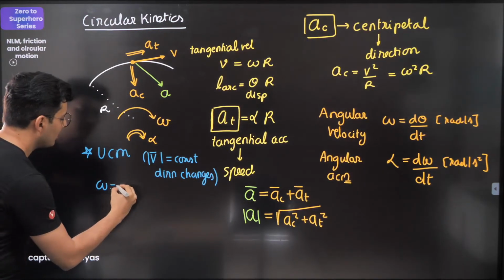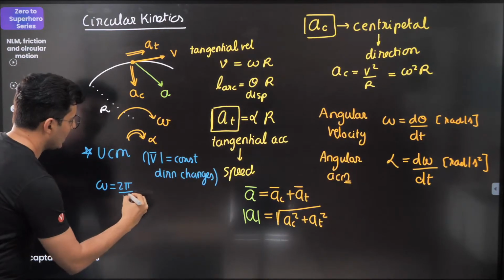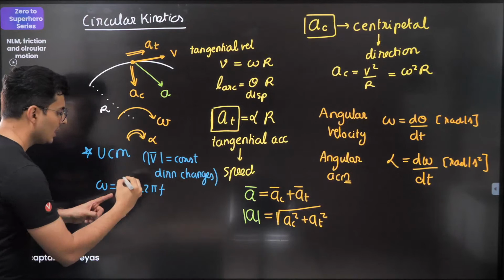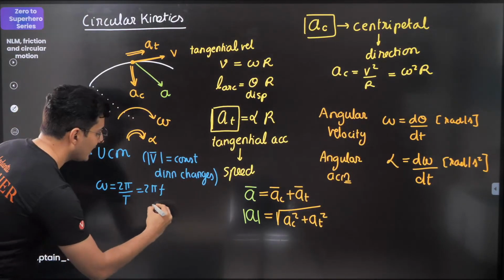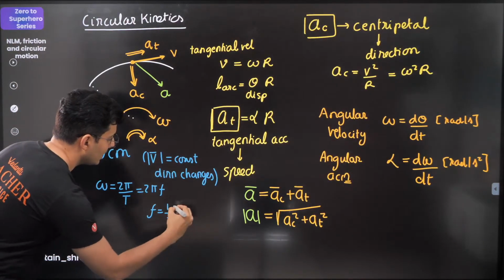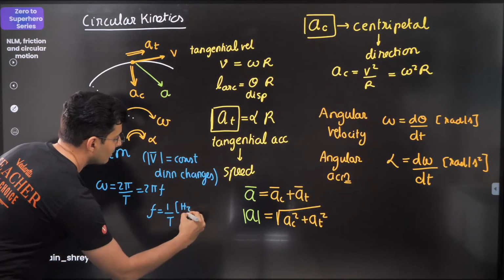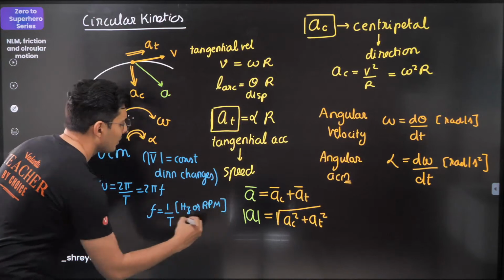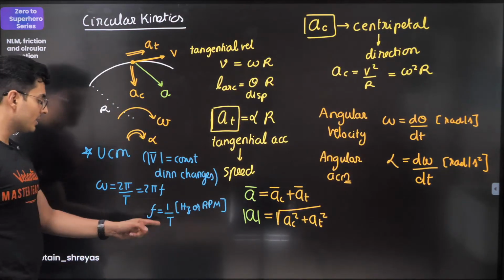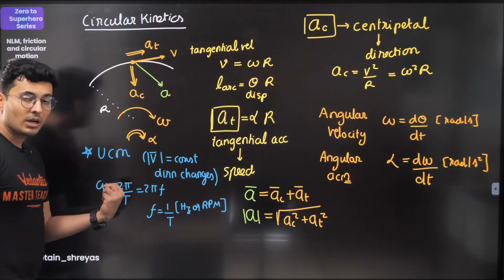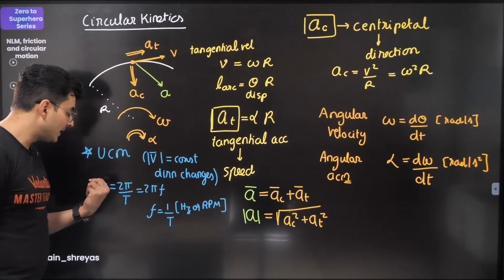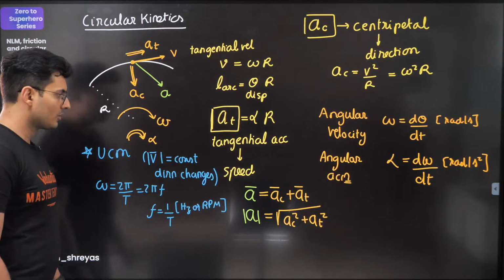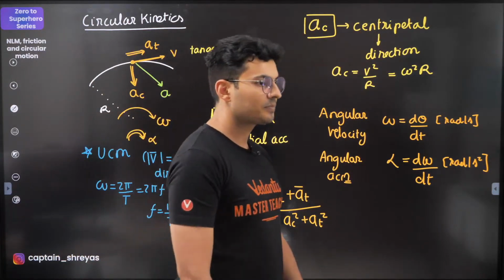And omega is 2 pi by time period, which is also 2 pi f, where f is the frequency, where f is 1 by T. This is usually expressed in hertz or in RPM, however you want to write it. f is the frequency. This is your angular frequency, angular speed, which is 2 pi by the time period. Very useful in many questions. Keep this in mind again.